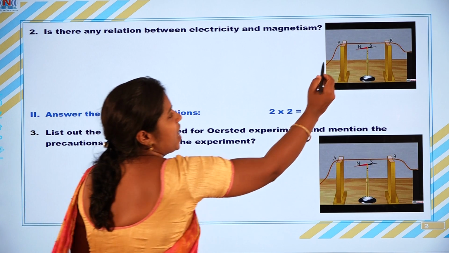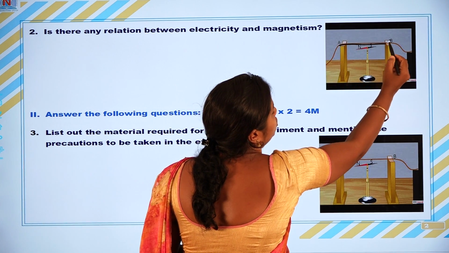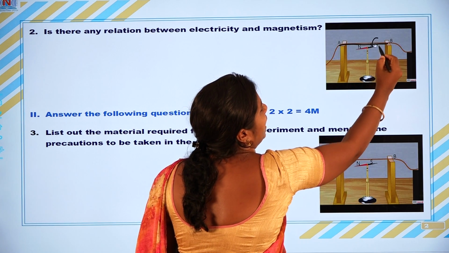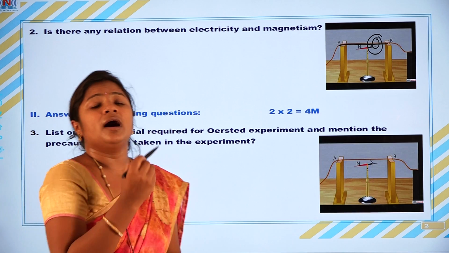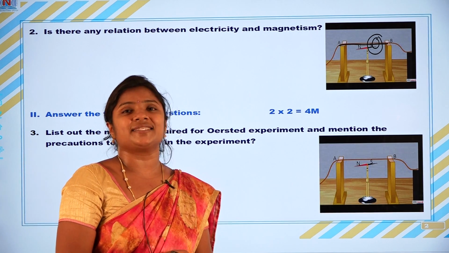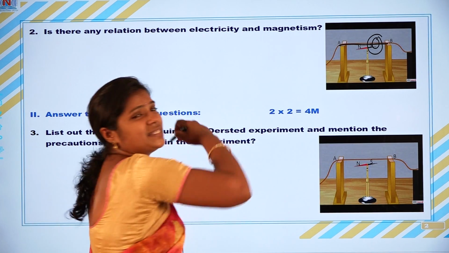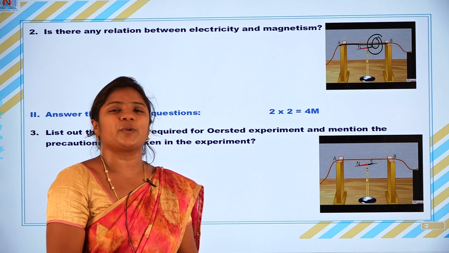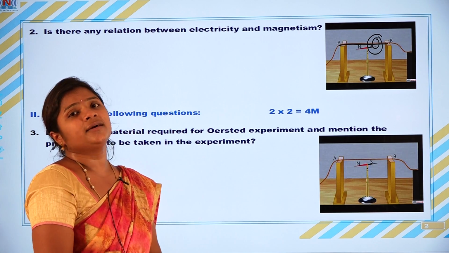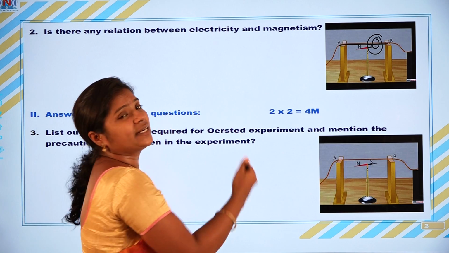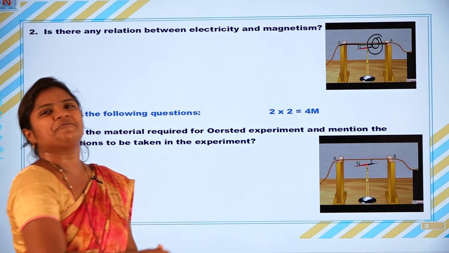A current carrying conductor produces the magnetic field around it, as concentric circles. That is the Oersted experiment. So by the Oersted experiment, we learned that a current carrying conductor produces the magnetic field.